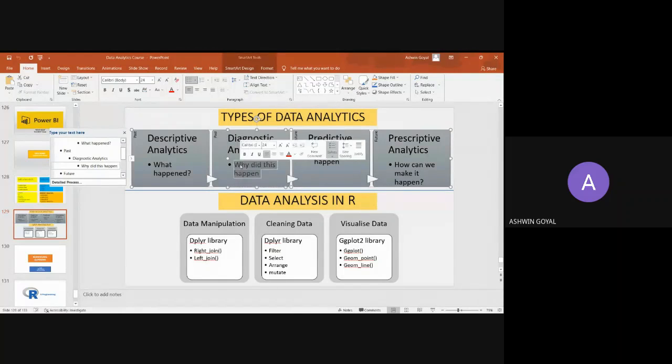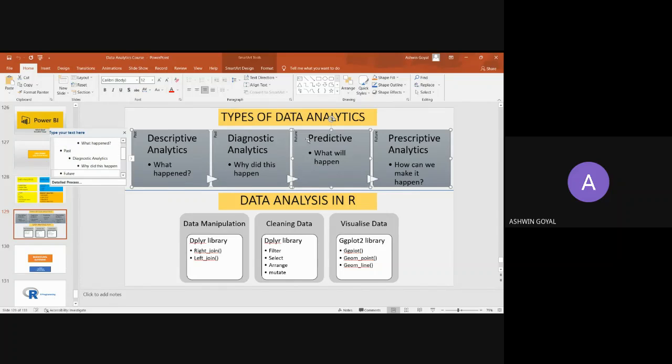Why did this happen? We are trying to diagnose, we are trying to get the reason why this is happening. Diagnostic is very clear from the name itself. We are trying to diagnose the reason. Both of these are past. This already happened, and we are trying to find what actually happened and why. We are doing this through data, and we can use tools like Power BI, Excel, all of those.